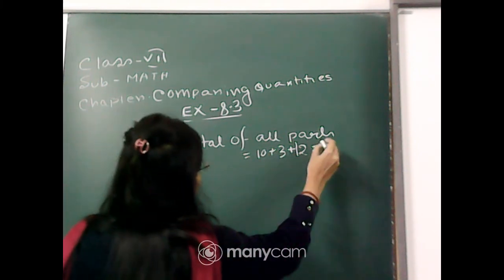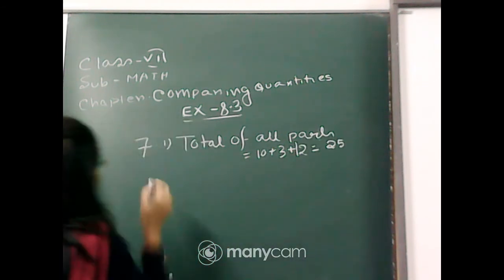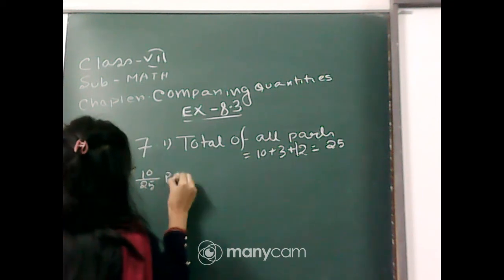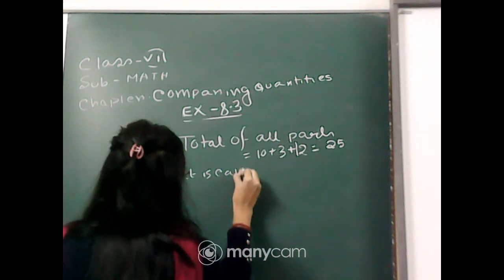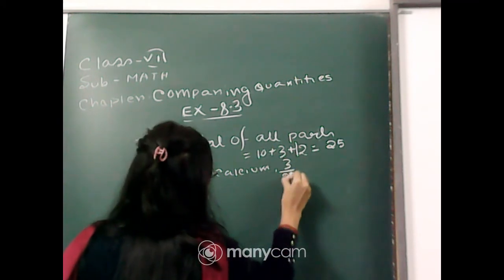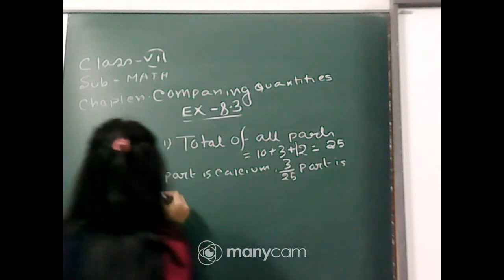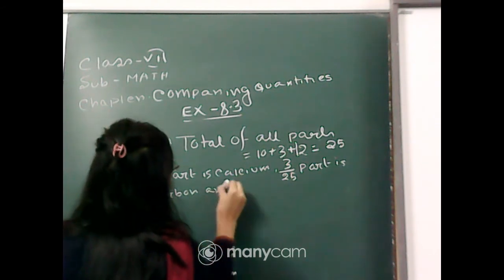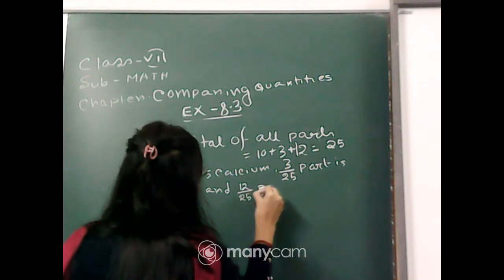And this is equal to 25. This means 10 by 25 part is calcium, 3 by 25 part is carbon, and 12 by 25 part is oxygen.